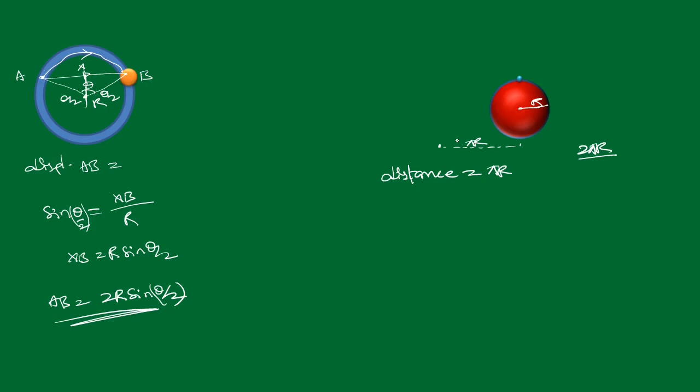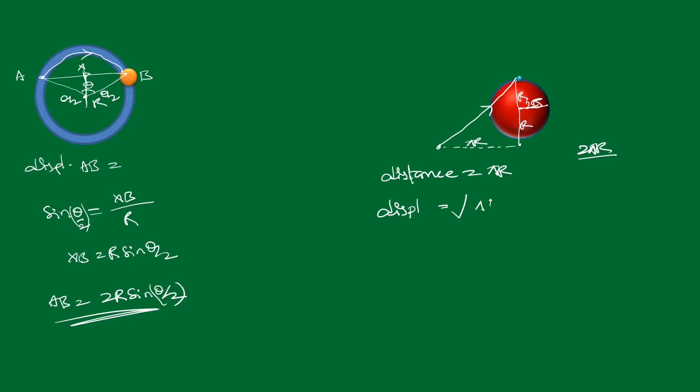Now what is the displacement? Initially it was here, now it is the final point. So this is the shortest distance, this is the displacement. Now to find the displacement, apply the Pythagoras theorem again, that is under root. What is the length of this one? It is the radius r. Here the total is 2r. And this length is the half circumference, pi r.